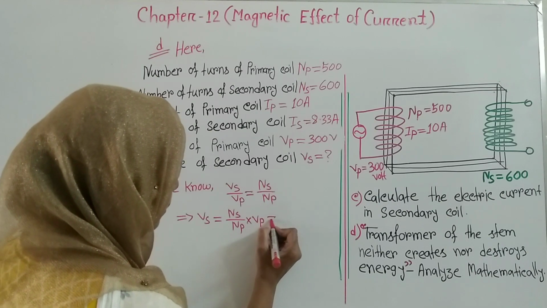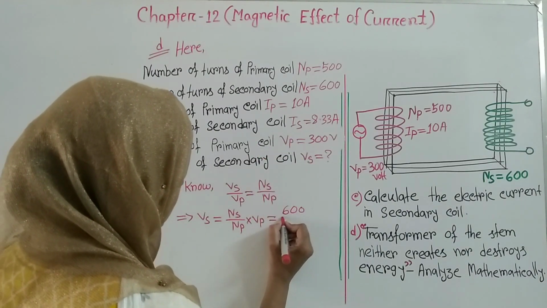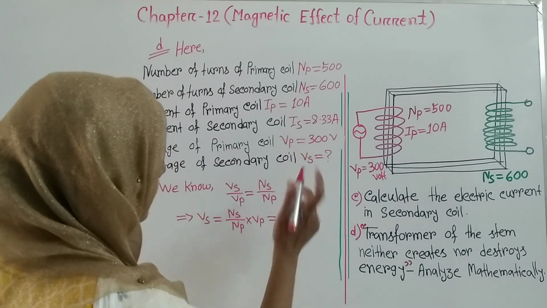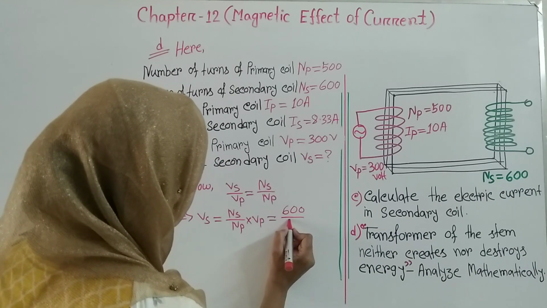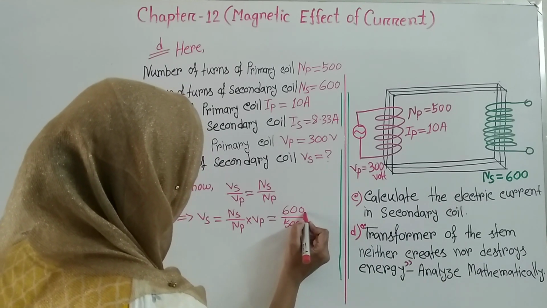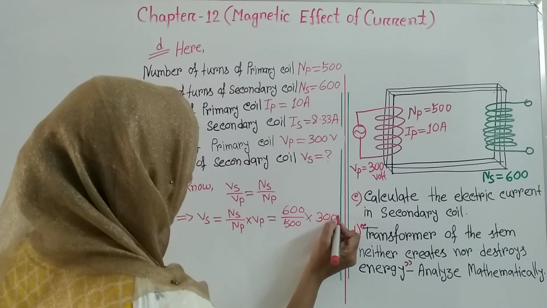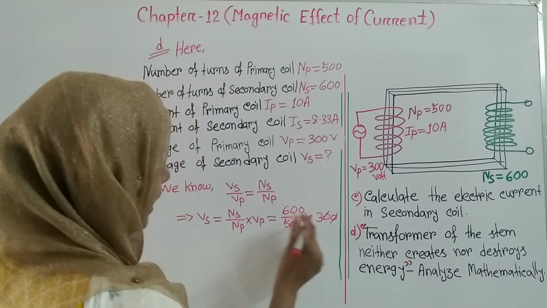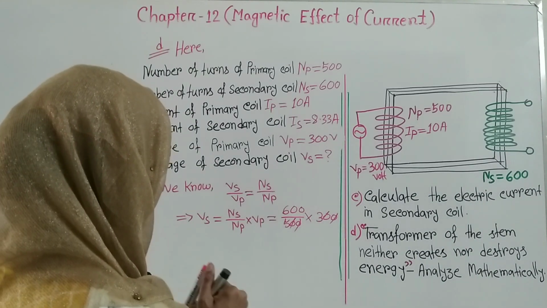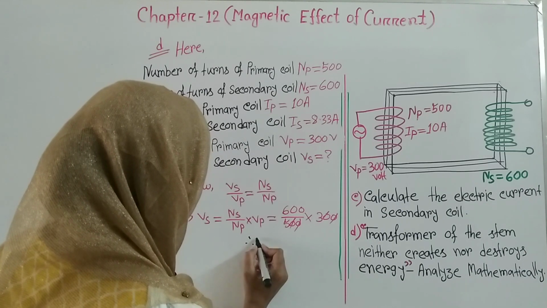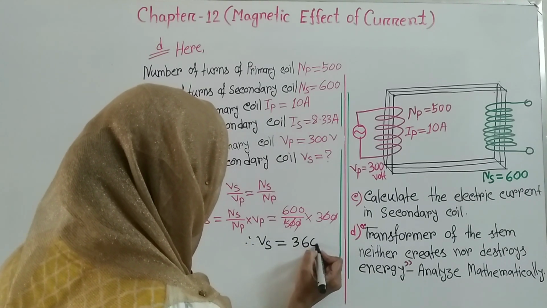Okay. Now the value of Ns is 600 divided by value of Np is 500 into value of Vp. Vp is 300. And after calculating it, you will get the value of Vs will be 360 volt.